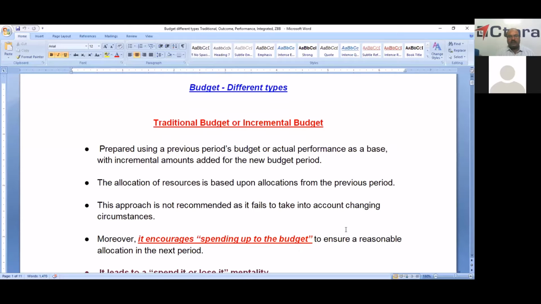The first one is the traditional budget or incremental budget, which is what we are adopting in railways at present. A traditional budget is prepared using the previous budget's actual performance as a base, with incremental amounts added for the new budget period.